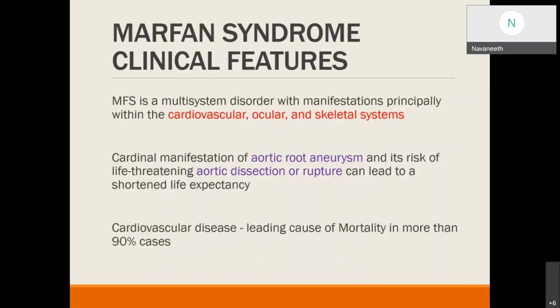Coming to the clinical features of Marfan syndrome. Marfan syndrome is a multi-system disorder with manifestations primarily in the cardiovascular system, ocular system, as well as the skeletal system. The cardiovascular manifestation is aortic root aneurysm, which is the cardinal manifestation, and there is a life-threatening risk of aortic dissection or rupture, leading to shortened life expectancy. Cardiovascular disease is the leading cause of mortality in more than 90% of the cases.